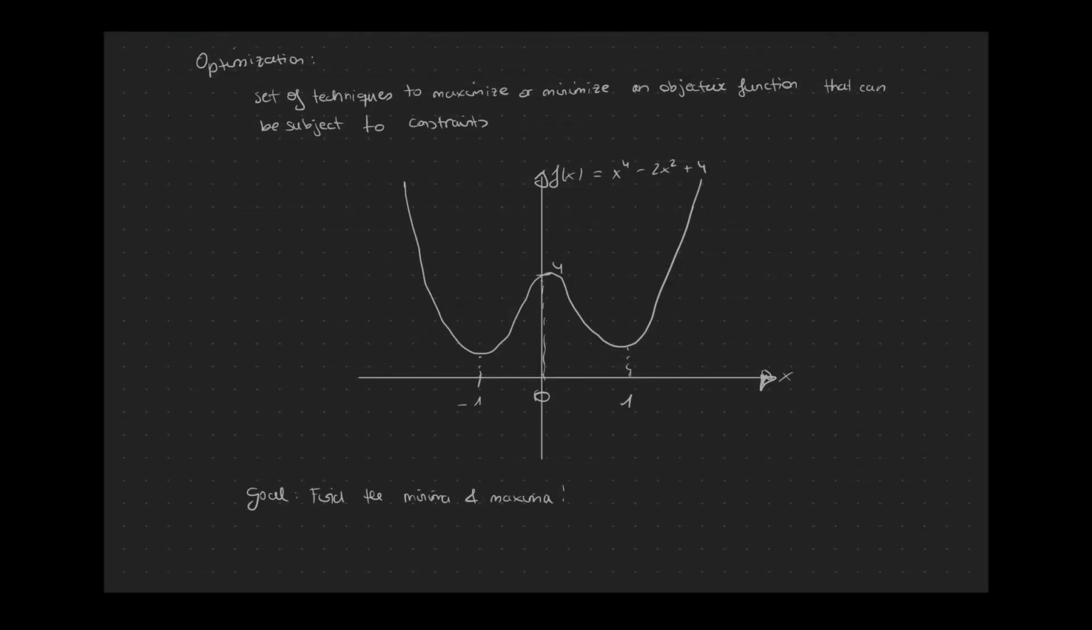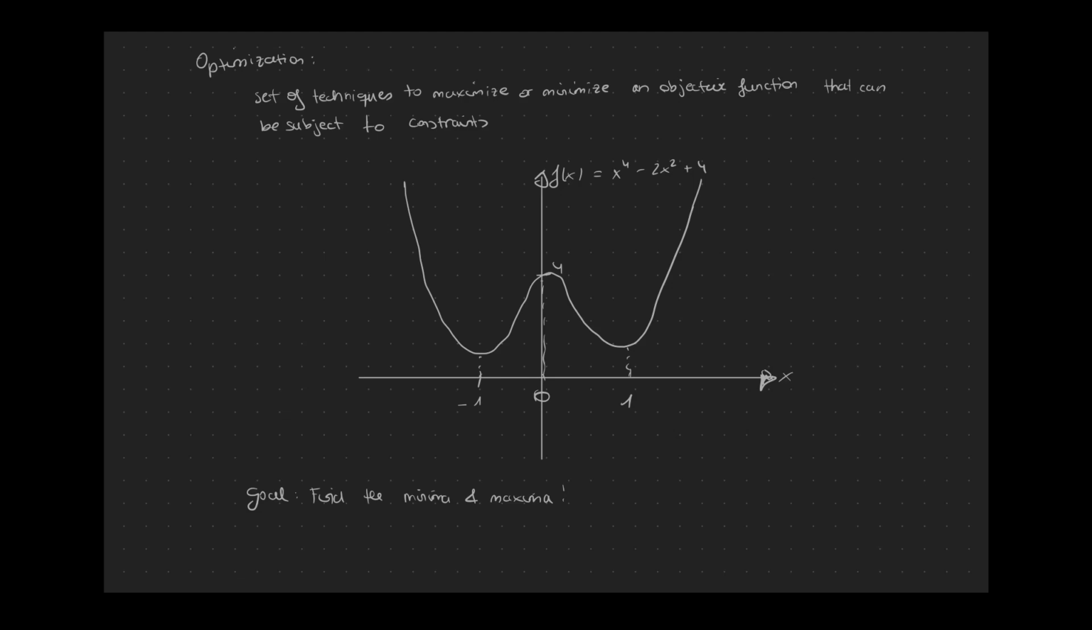Okay, so let's do our appetizer. So we wanted to do an optimization. So first of all, what is optimization? Optimization deals with a set of techniques to maximize or minimize an objective function that can be subject to constraints. In our case, we want to look at a very simple polynomial function of 4th grade. We have no constraints, we have just our function. And our function is x to the power 4 minus 2x squared plus 4.